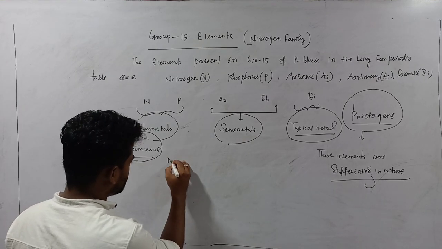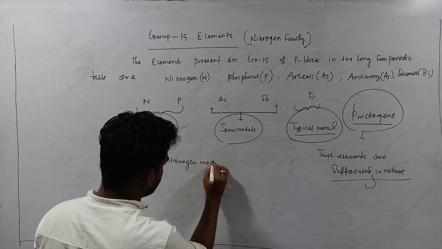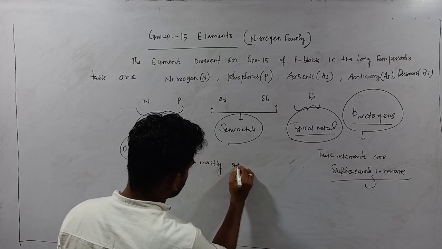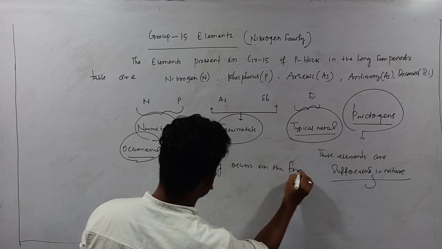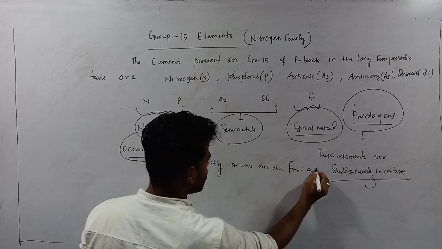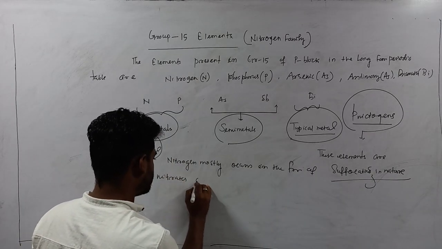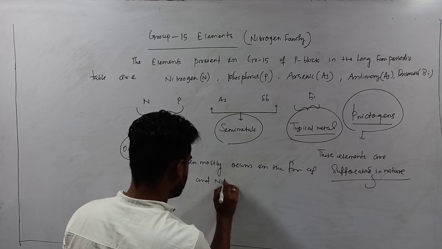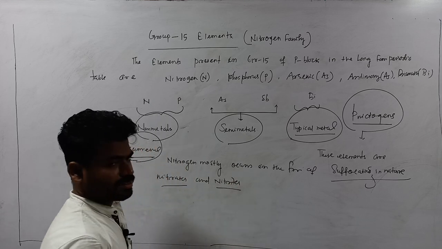Particularly, nitrogen mostly occurs in the form of nitrates and nitrites.